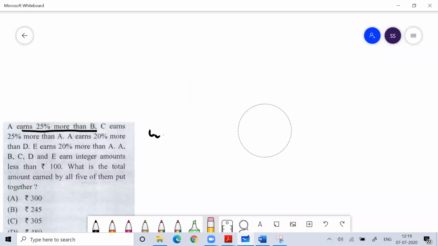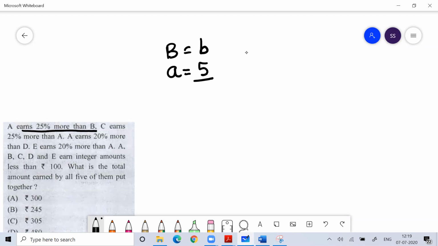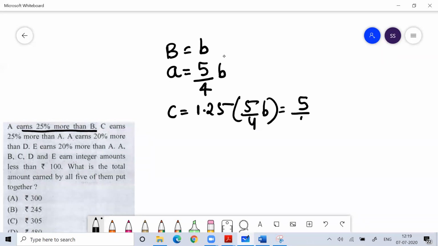In the exam I will not have the luxury of time to write so much. So A earns 25% more than B, meaning A is earning 1.25 B, which is 5 by 4 B. Okay, C earns 25% more than A. So how much does C earn? 25% more means 1.25, which is 5 by 4. So 5 by 4 into 5 by 4. So how much is C earning? C is earning 25 by 16.